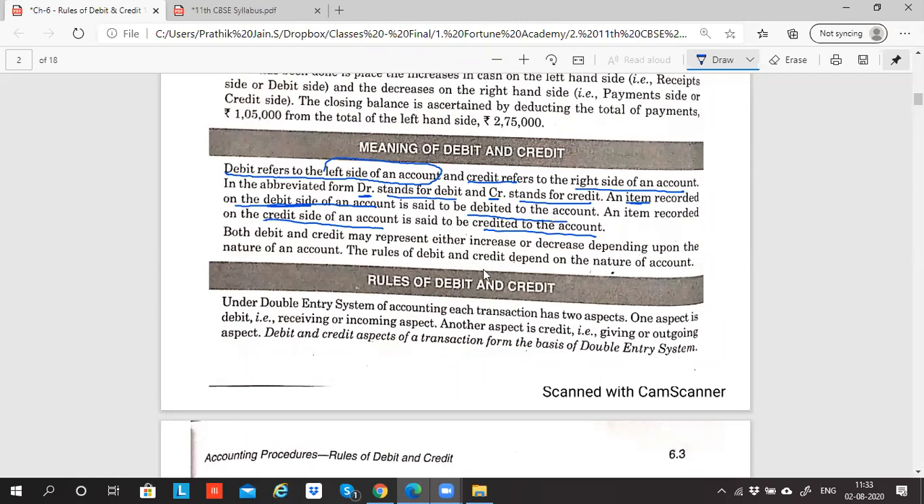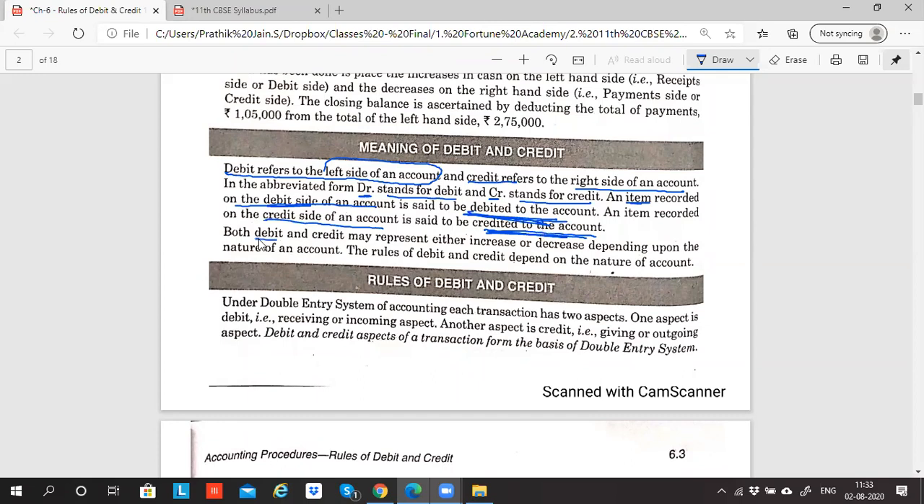A lot of people, even in 12th, are not clear what "debited to an account" means, what "credited to an account" means. Please underline, if you have a highlighter, this is very, very important. If you're not understanding the meaning of this, you will not understand the language of the question and you will always make a wrong entry.